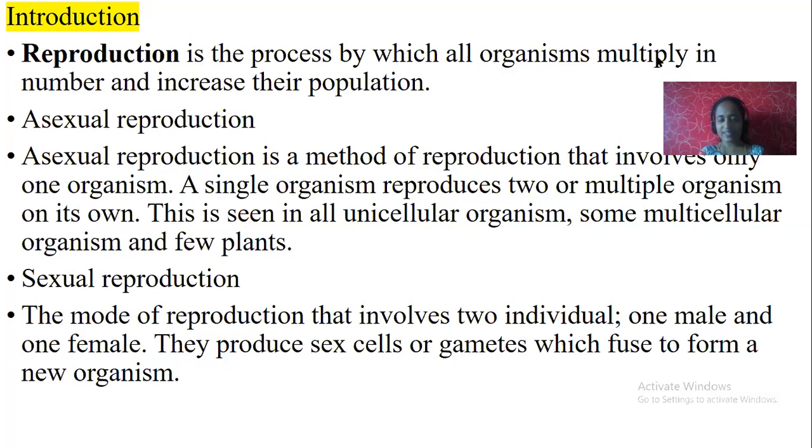Let's look at the difference between sexual and asexual reproduction. Asexual reproduction involves only one parent, either male or female, or hermaphrodite. In the case of sexual reproduction, it involves both parents, one male and another one female. Asexual reproduction doesn't require producing sex cells. Sexual reproduction requires producing sex cells or gametes.